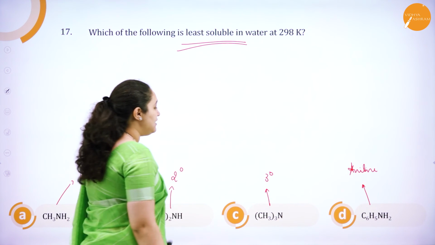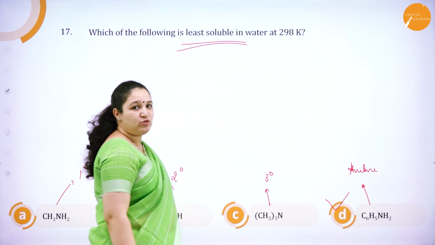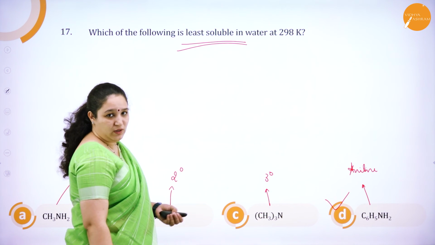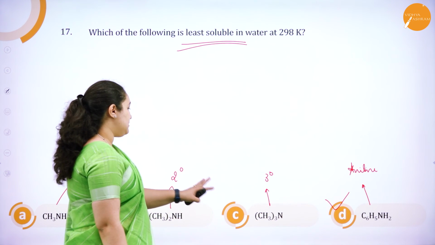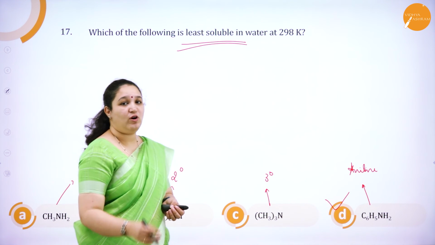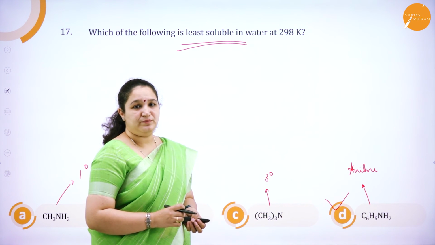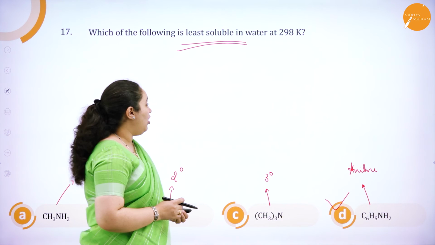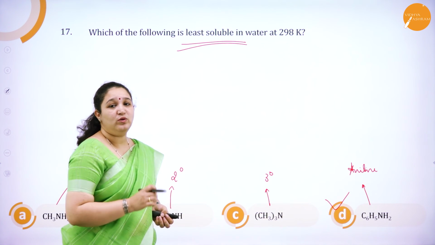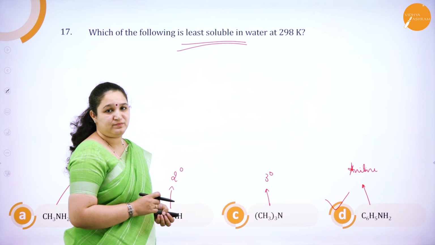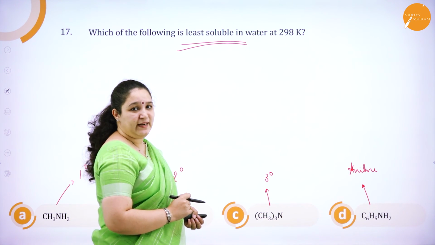Of course, the answer is aniline, because it will not form any hydrogen bond with water, whereas all the other three, that is primary, secondary and tertiary, can form hydrogen bond with water and can be soluble, whereas aniline will not dissolve in water at 298 Kelvin. Which do you think will not dissolve in water at 298 Kelvin?